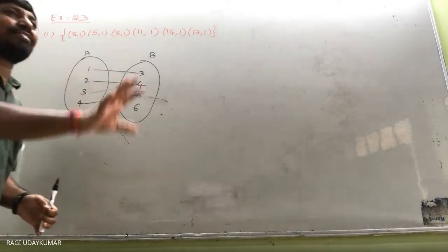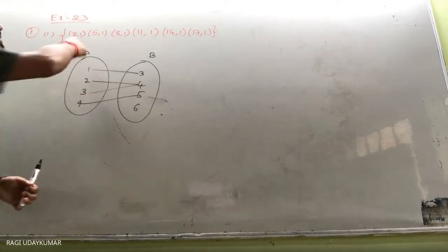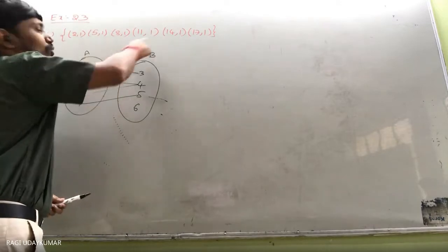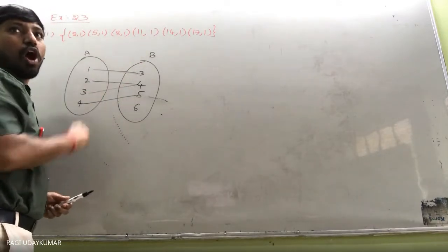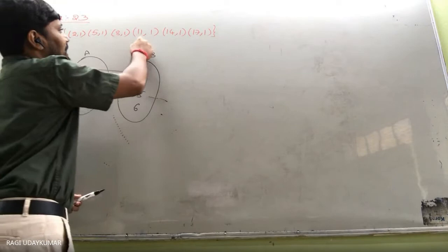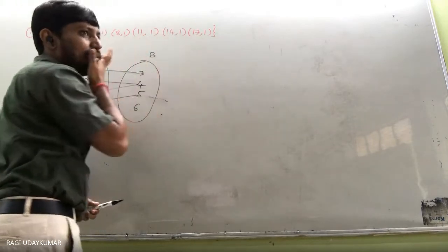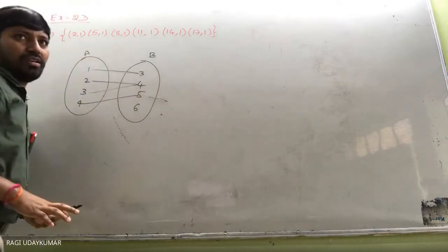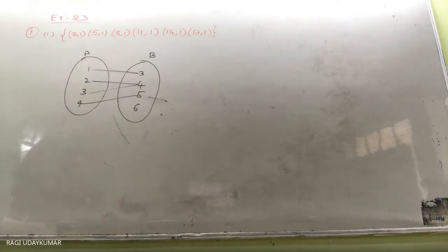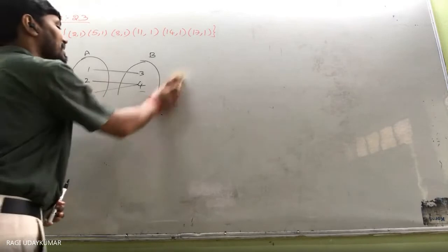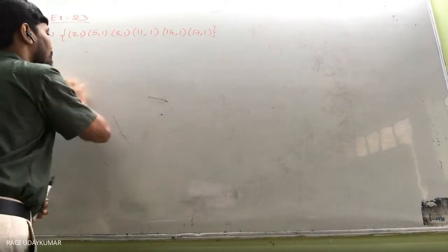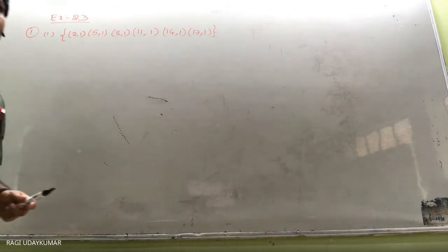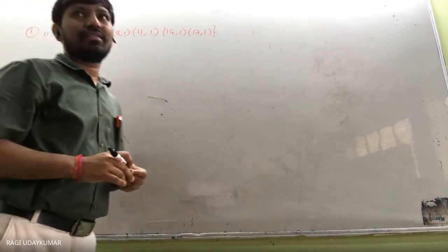First, you need to know function identification. Now in this one, all are linked: 2, 5, 8, 11, 14, 17. Different elements, and different elements all have a unique image, means only one image is there. So you can say that it is a function. Can anyone tell me which type of function it is?